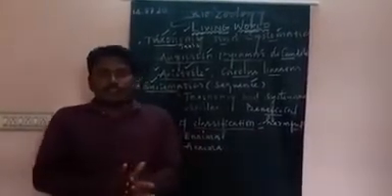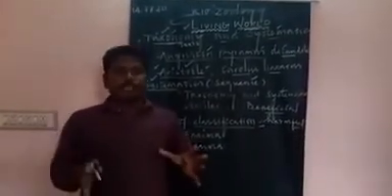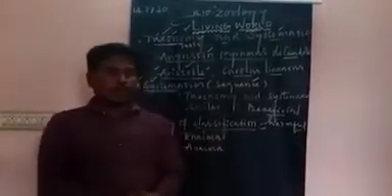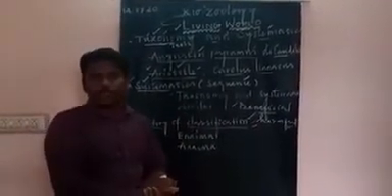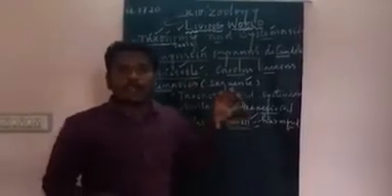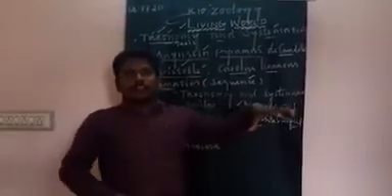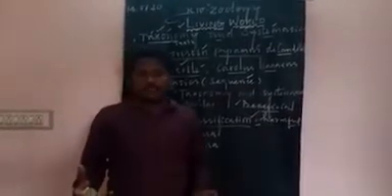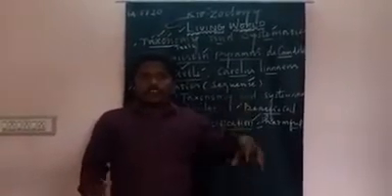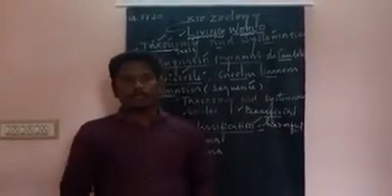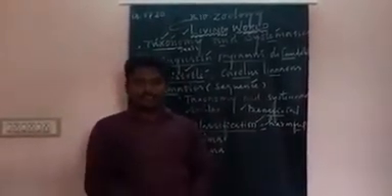Then the history of classification. The early classification of organisms was based on two criteria: one is beneficial organisms, another is harmful organisms. A beneficial organism is one which helps human beings. A harmful organism is one which is harmful to human beings.